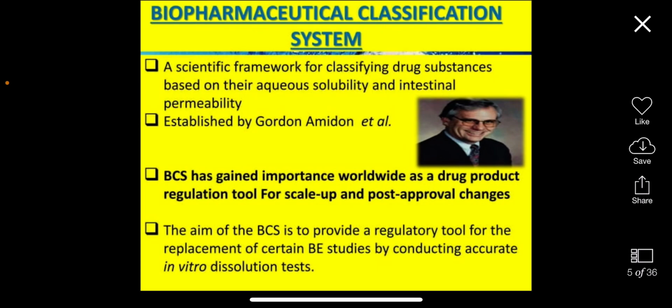The aim of the BCS is to provide a regulatory tool for the replacement of certain bioequivalence studies, meaning the drug which is therapeutically equivalent, with the same excipients included, but in a different formulation. So we do the bioequivalence study by conducting an accurate in vitro dissolution test. BCS classification is mainly used for the bioequivalence study and the bioavailability study of certain drugs.